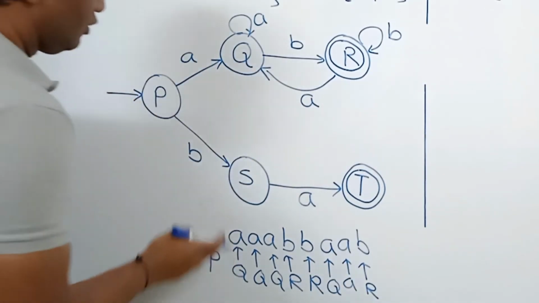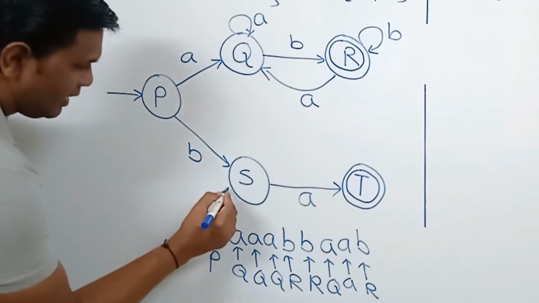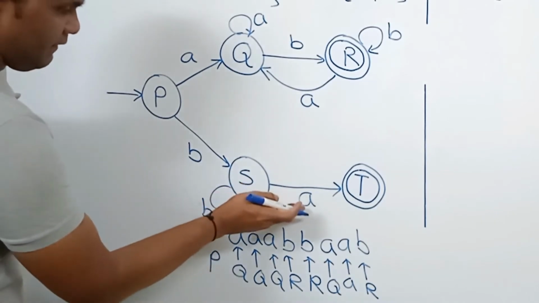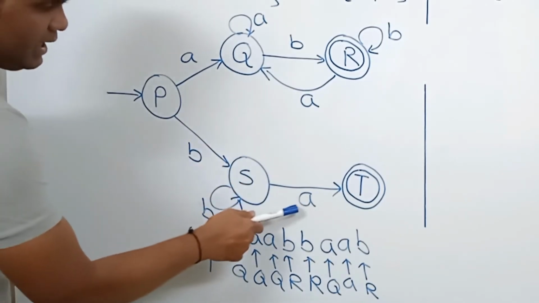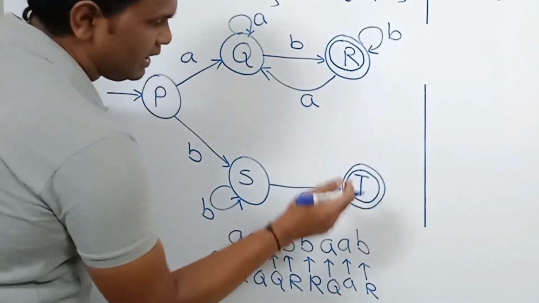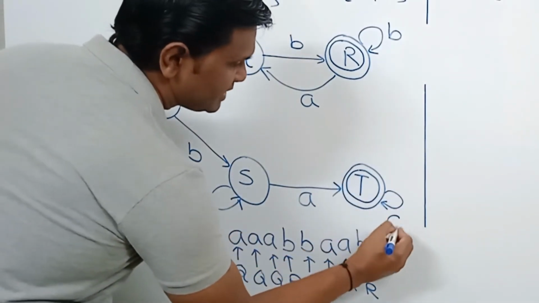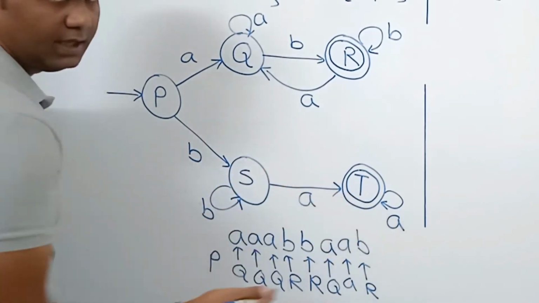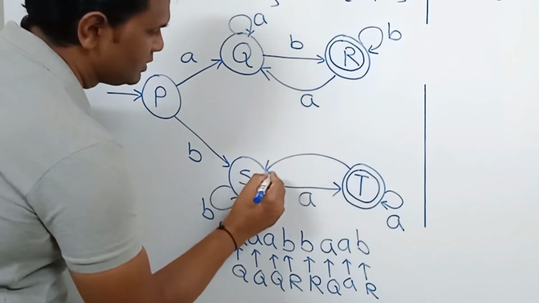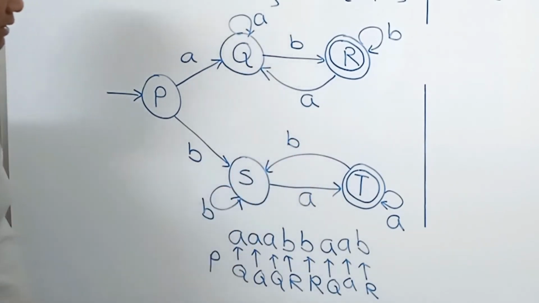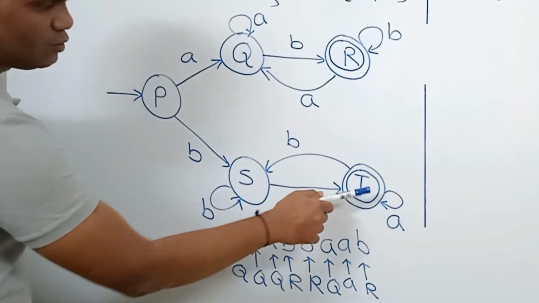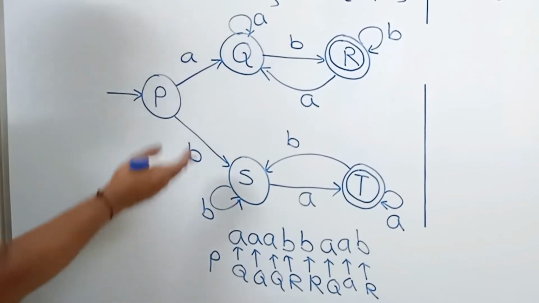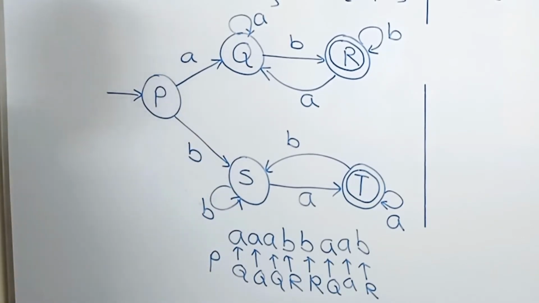Using similar logic over here, it is starting with B. As long as B's are coming, it will stay in state S. If A comes, starting with B, ending with A, go to final state T. Here if A comes, it will remain in the same state T. While in T, if B comes, it will come back to state S. And again if A comes, it will go back to state T, starting with B, ending with A. The string will be accepted. So this is the required DFA.